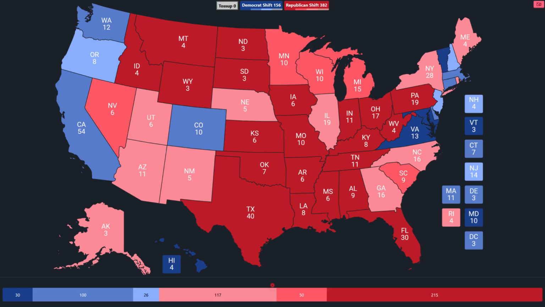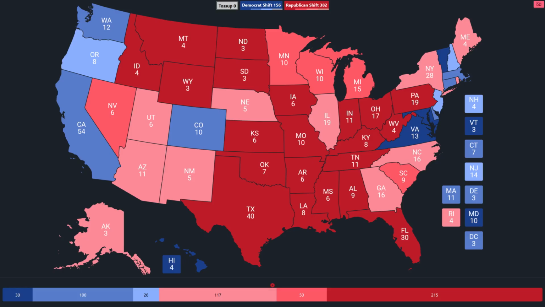But usually there's some discussion about if Ross Perot was not on the ballot back in 92, could George H.W. Bush have won re-election? I don't think there's any confident way to answer that, but it's at least a possibility worth considering. Perot got at least 10% of the vote in every state, and in a bunch he got more than 20%. And again, he finished ahead of Bush in Maine and Clinton in Utah. So if it was just a two-way race, it would seem like Bush would have gained some more of that vote. It's even more evident when we see some of these changes from 92 to 24.